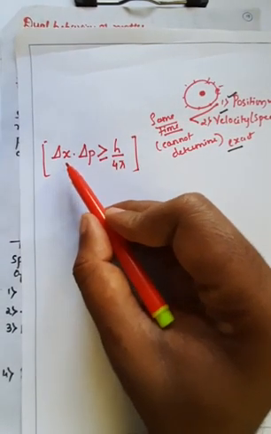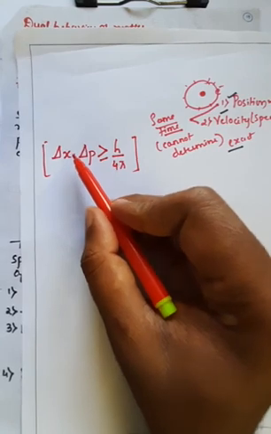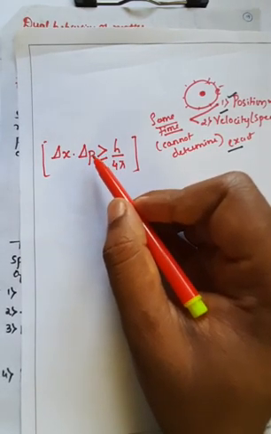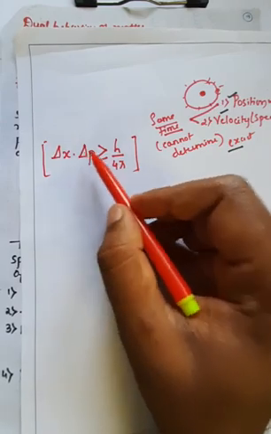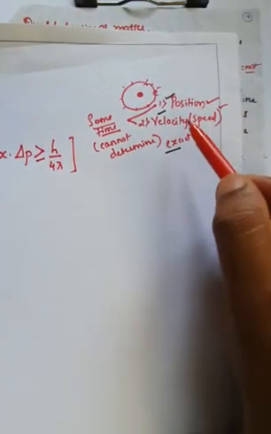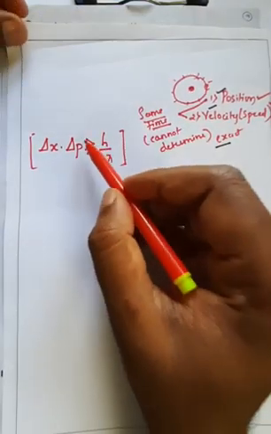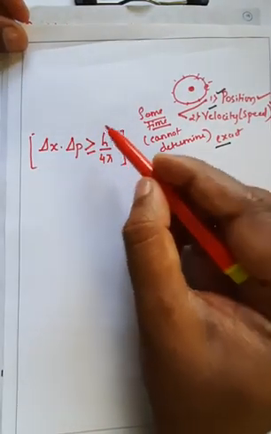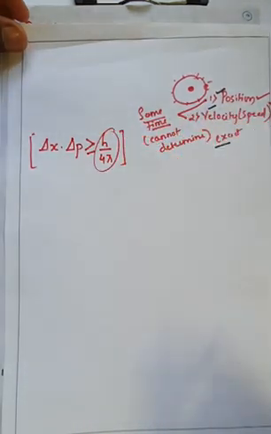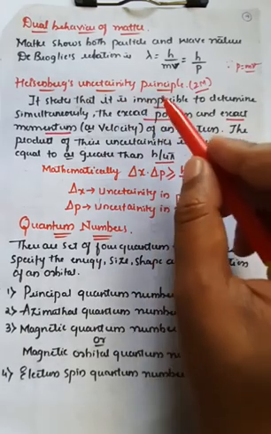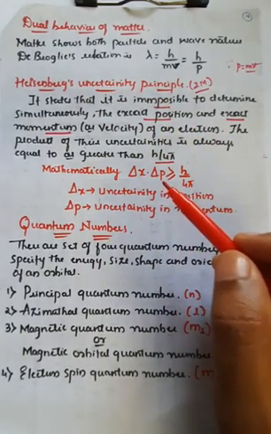Delta x, where x represents the distance, that is the position, and p represents the momentum. Momentum means mass into velocity. If you multiply position and momentum, it will always be greater than or equal to h upon 4 pi. That was the expression given by Heisenberg, and therefore it is known as the Heisenberg uncertainty principle.